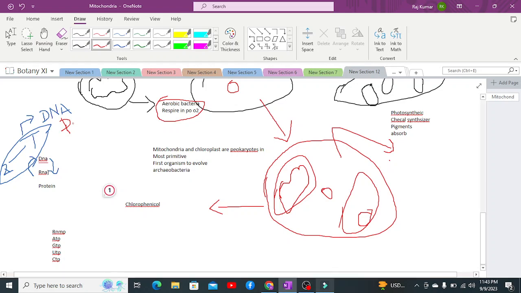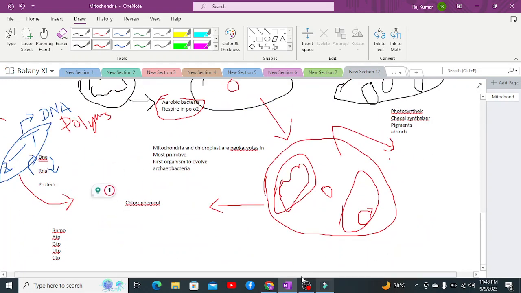This enzyme can also be written as RNA dependent DNA polymerase, or we can also write it as reverse transcriptase because it undergoes reverse transcription. By the way, reverse transcription occurs in HIV and retrovirus. So this is a brief concept about endosymbiotic theory.